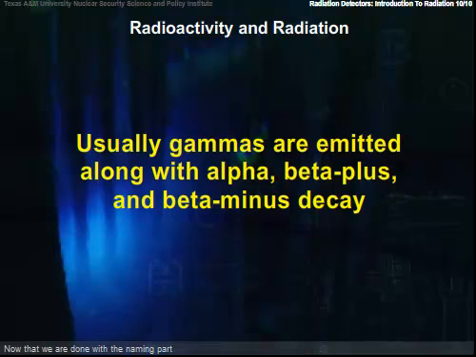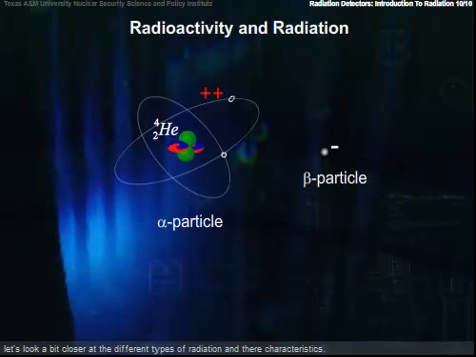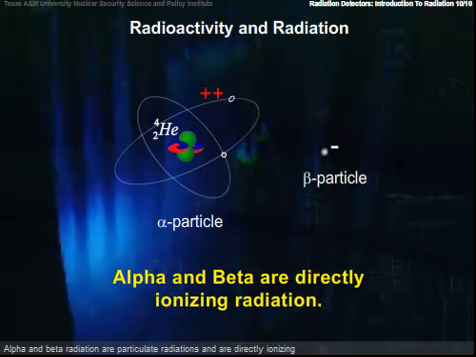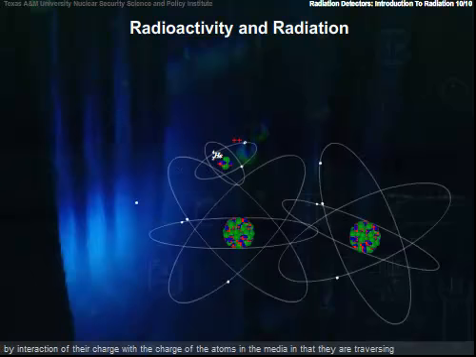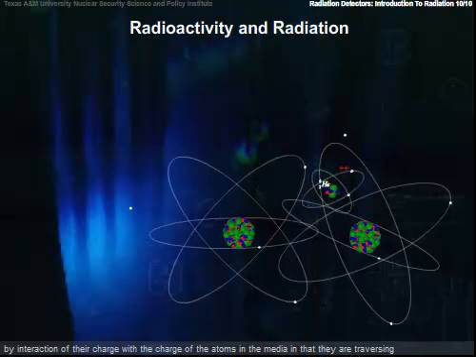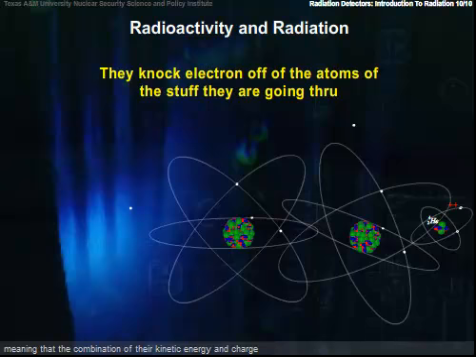Now that we're done with the naming of the parts, let's look a bit closer at the different types of radiation and their characteristics. Alpha and beta radiation are particulate radiations and are directly ionizing. They lose their kinetic energy by interaction of their charge with the charge of the atoms in the media that they are traversing, meaning that the combination of their kinetic energy and charge, they are able to knock electrons off of atoms of the stuff they're going through.